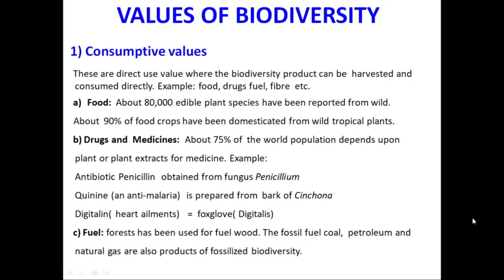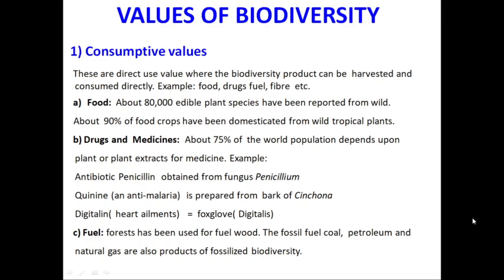Means 80,000 plants which we use in eating, they used to grow in the forest long back. About 90% of the food crops has been domesticated from the wild tropical plants. So, we consume a large portion of biodiversity as a food source.